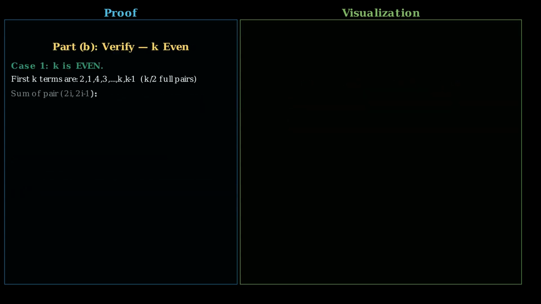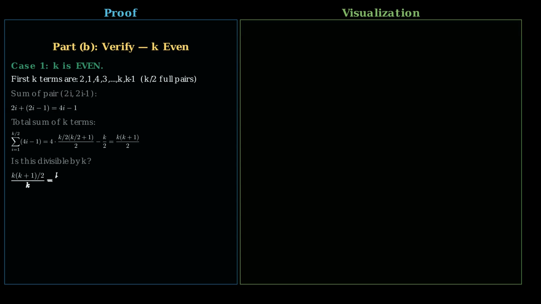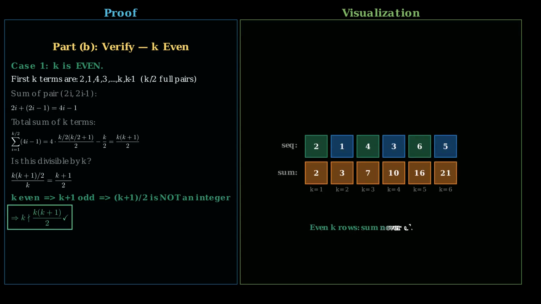Now we verify the construction is nice. We check two cases. Case 1, k is even. The first k terms are 2, 1, 4, 3, up to k, k minus 1. This is exactly k over 2 full pairs. The sum of each pair 2i plus 2i minus 1 equals 4i minus 1. Summing over all k over 2 pairs gives k times k plus 1 over 2.